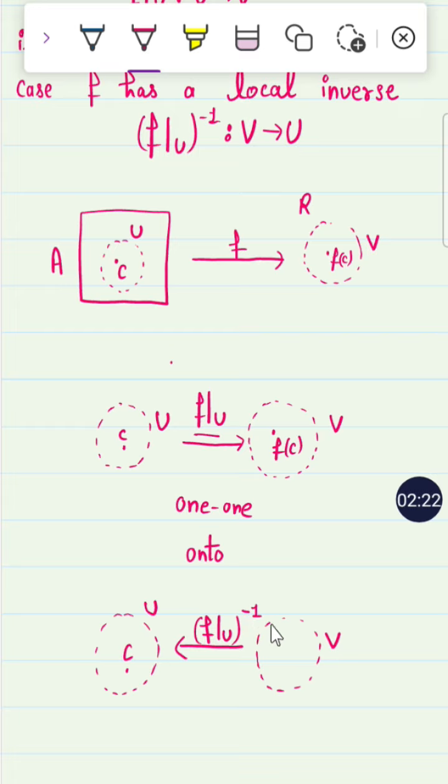which is the inverse of f restricted to U, from V to U. So this function is called the local inverse, and this theorem is called the locally invertible theorem.